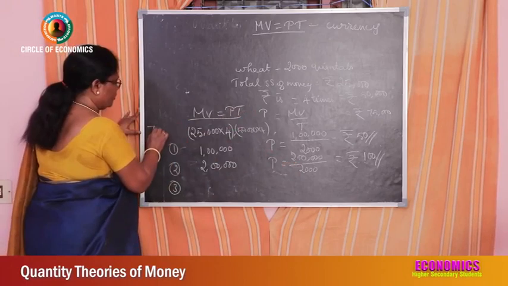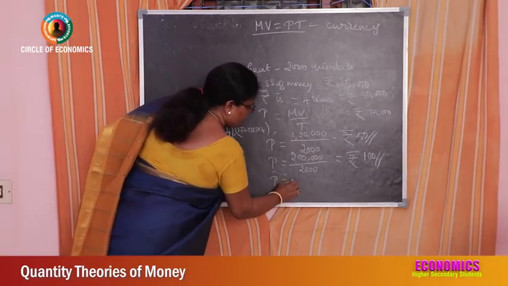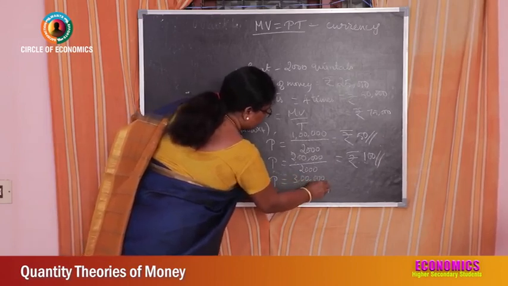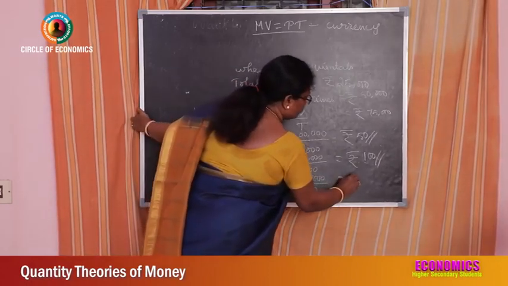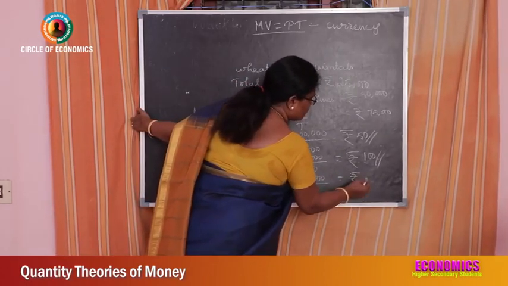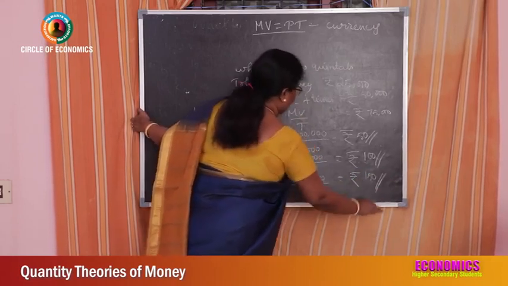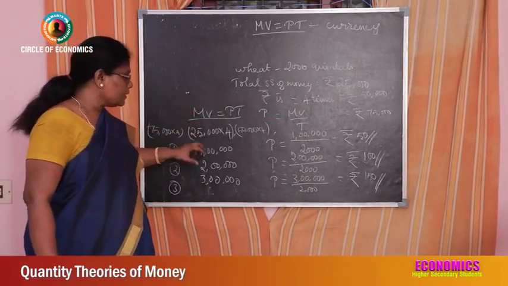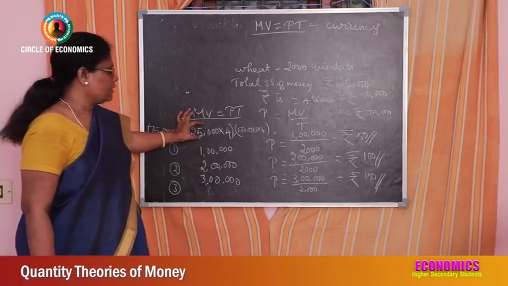75,000 into 4. How much? 3 lakhs. Okay, what is the price per quintal of wheat? 3 lakhs divided by 2,000 is equal to, what is the price per quintal? It is 150.